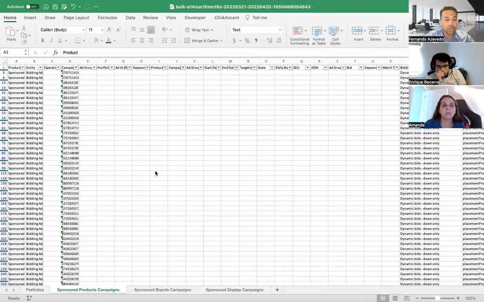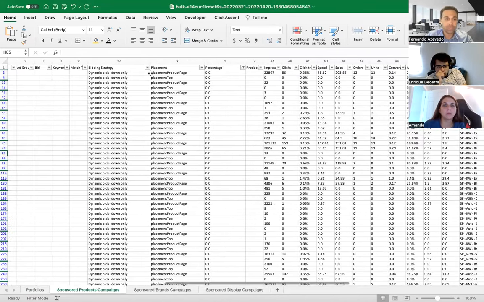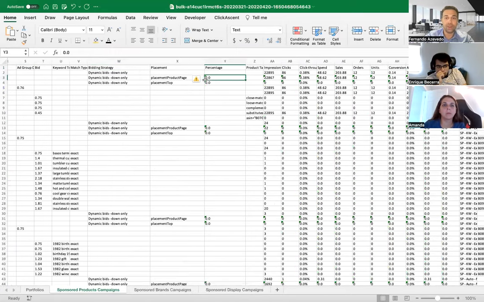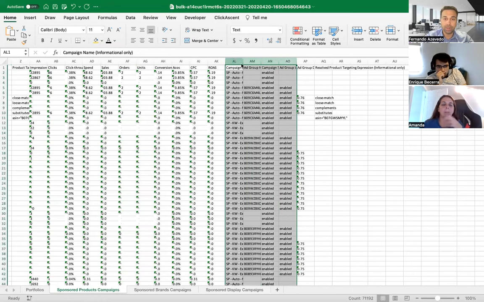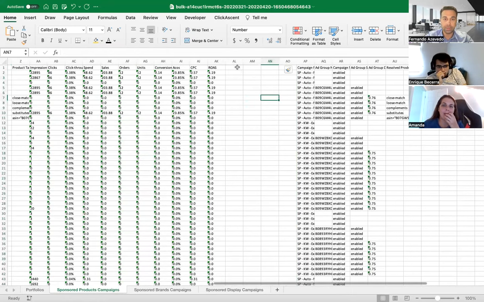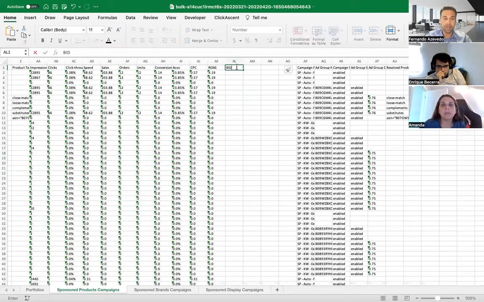All right, so next up, let's just remove these filters and let's start looking at high ACOS, low ACOS, high clicks and no sales. So I'm going to create 4 columns here. First one is going to be bids divided by CPC.